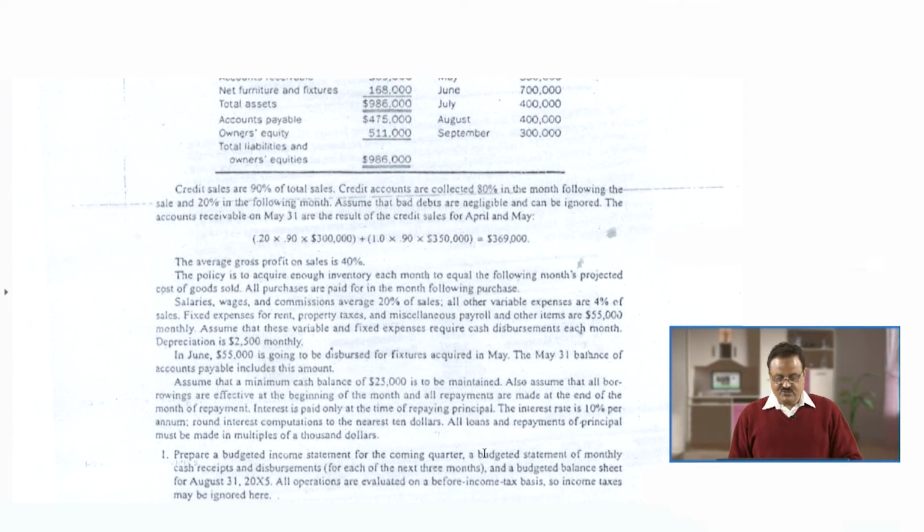Now, what is clearly written? You read that again. What is written here? The policy is to acquire enough inventory each month to equal the following month's projected cost of goods sold. Right. All purchases are paid for in the month following the month of purchases.